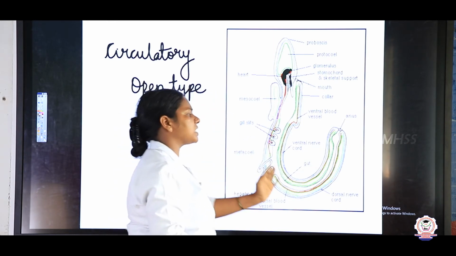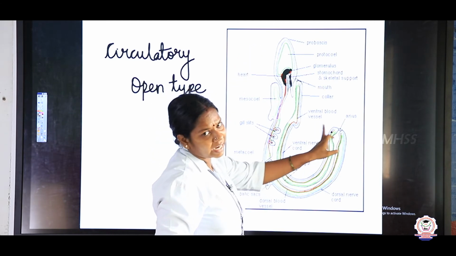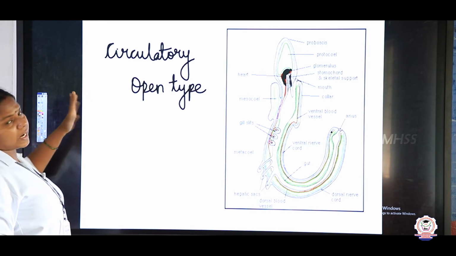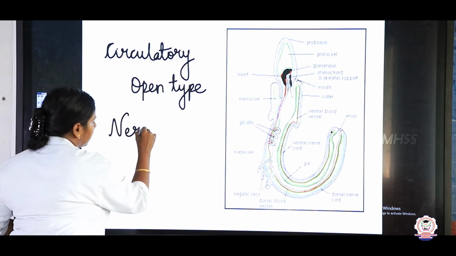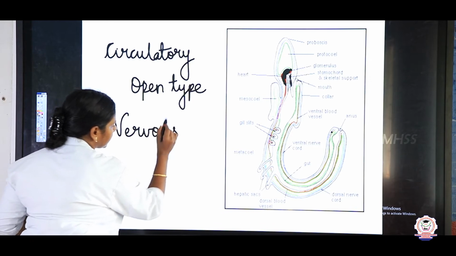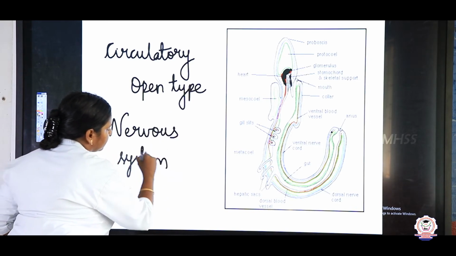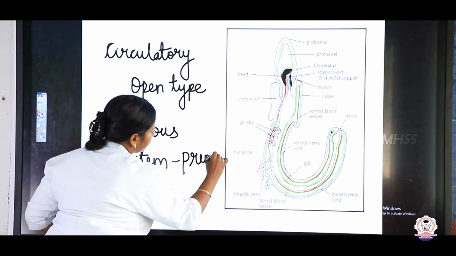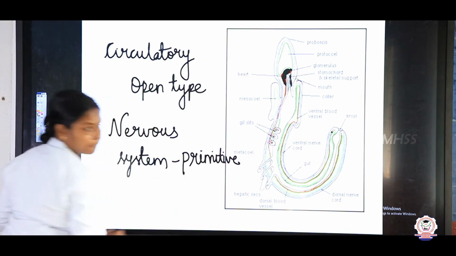The digestive system is complete. It has a mouth and an anus. The circulation is of open type, and the nervous system is poorly developed. What happened to the nervous system? The nervous system is very primitive. Primitive means very old.